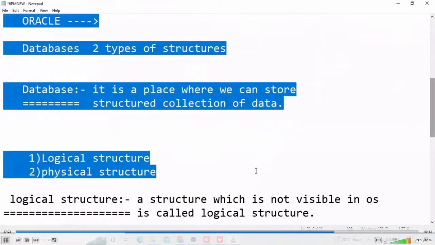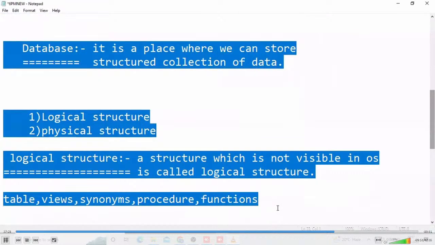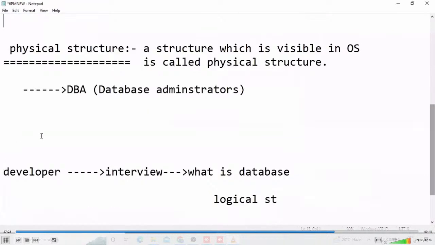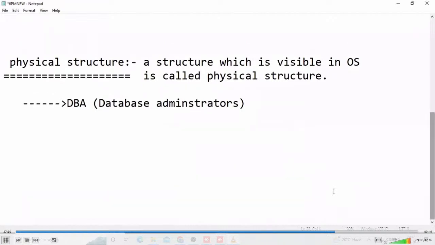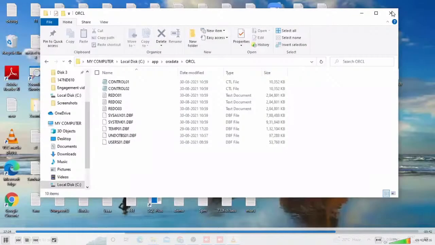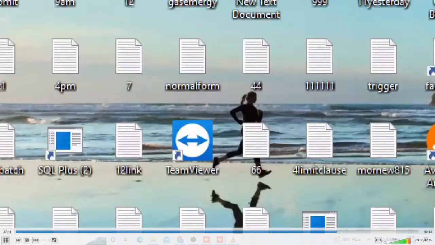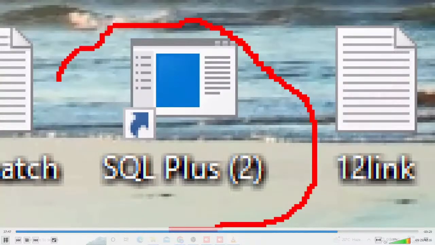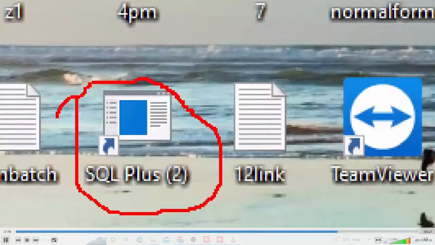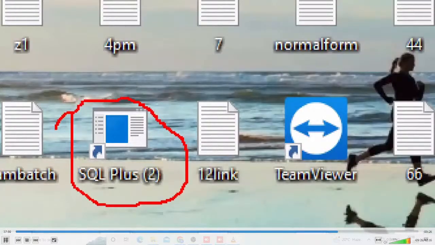That is a very small thing I'm telling. Now check it out. Observe here. Suppose on my screen, what is this? I'm installing Oracle. What is this? SQL Plus is there.